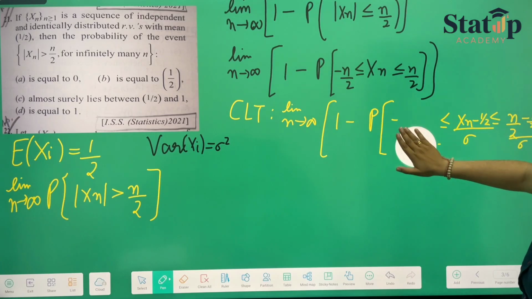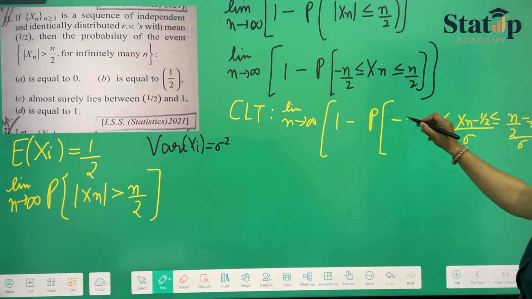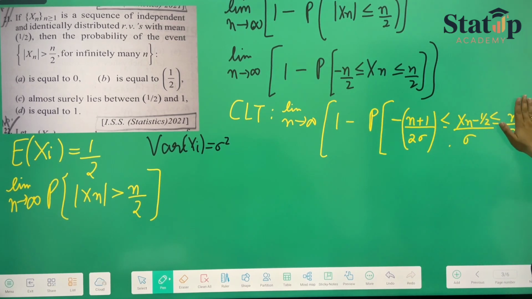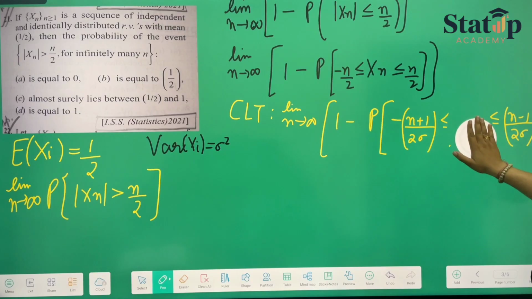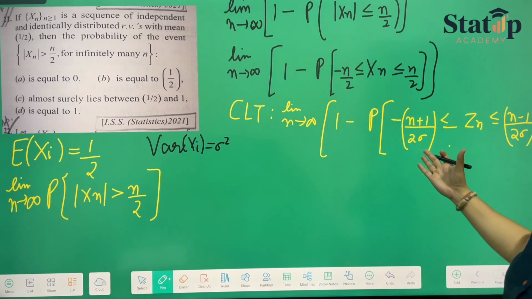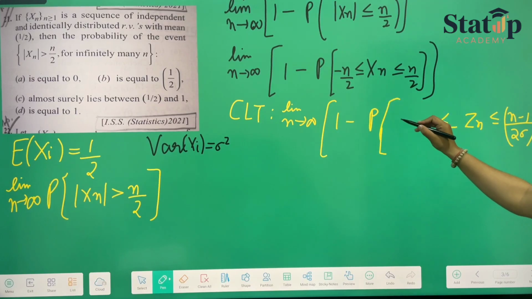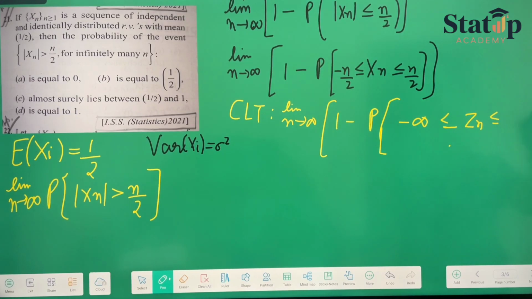So this will become minus (n plus 1) upon 2 sigma, and this will become (n minus 1) upon 2 sigma. So instead of (Xn minus half) upon sigma, we can write Zn. So this will become our probability. Now when n reaches infinity, the lower limit will be minus infinity, and the upper limit will also be infinity.